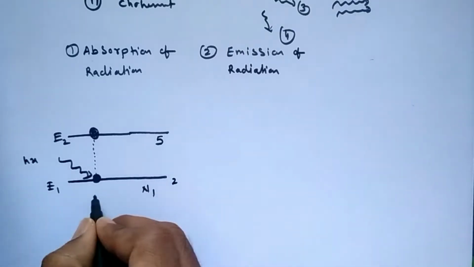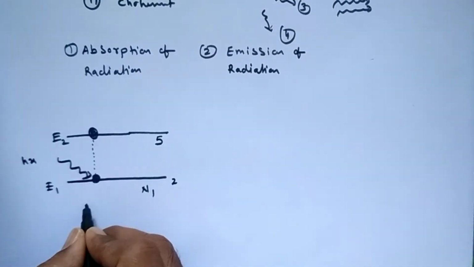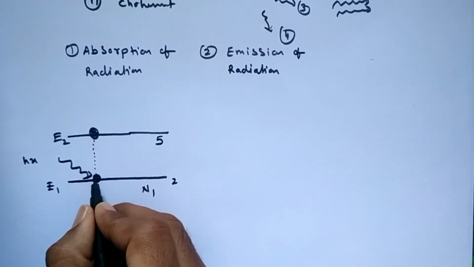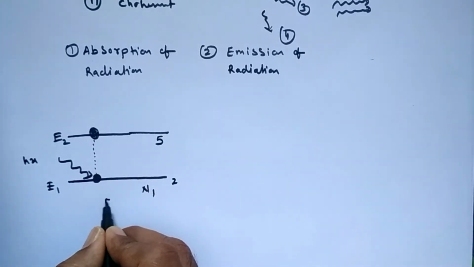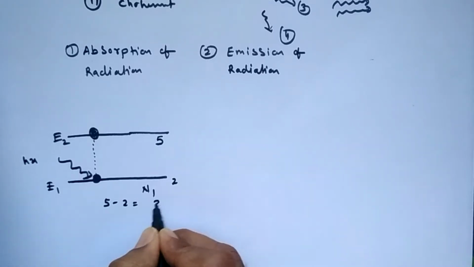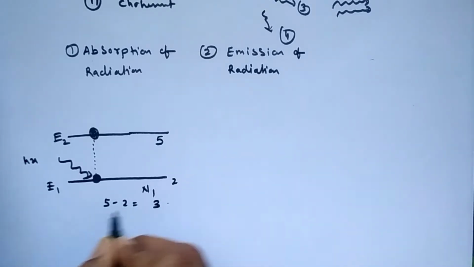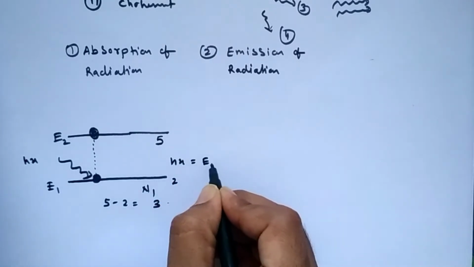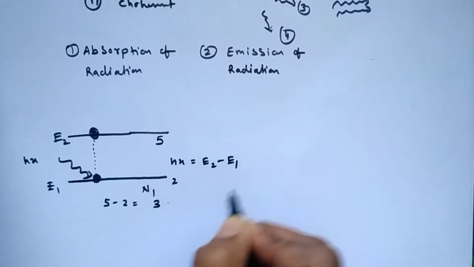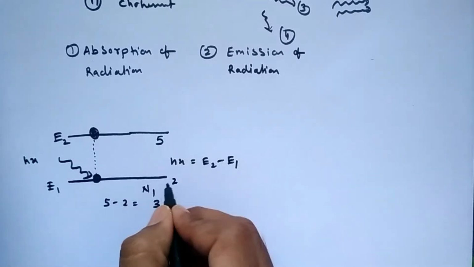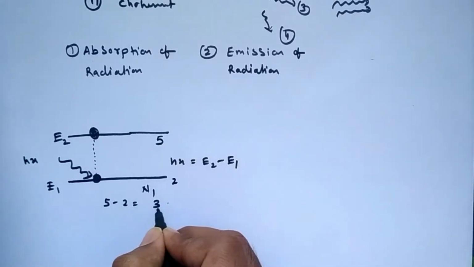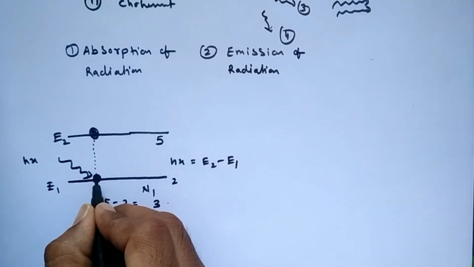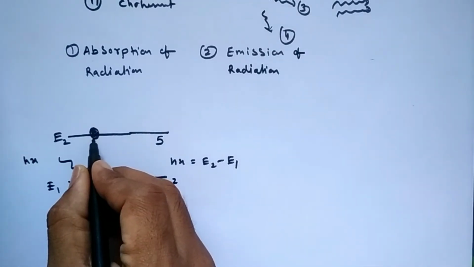Then the energy required to jump from state E1 is 5 minus 2, that means 3 energy units are needed. That means this energy must be h nu, which is equal to E2 minus E1. So in our case, we need at least 3 energy units to jump from state E1 to state E2.